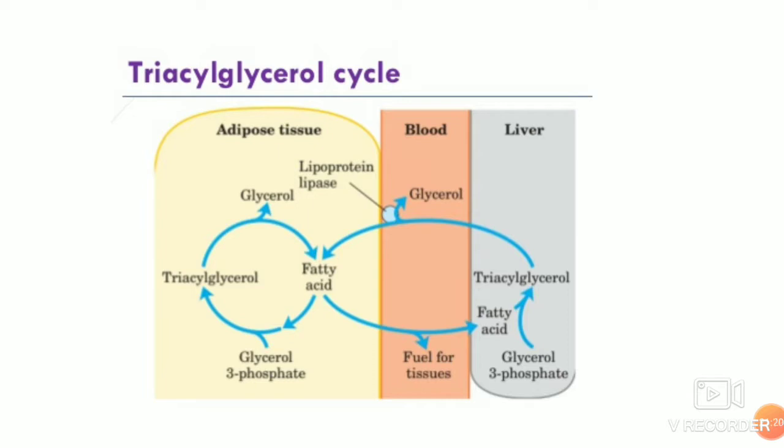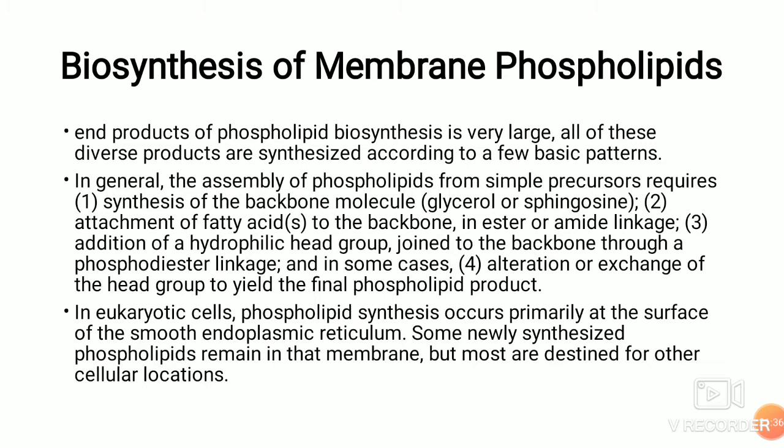Fatty acids are absorbed into adipose tissue, and here the fatty acids can get converted again to triacylglycerol, and this is the forward pathway of formation of triacylglycerol in adipose tissue, which goes on till the fatty acid comes to a normal phase. Now, what we have seen till now is synthesis of triacylglycerols. Now we will see synthesis of phospholipids, membrane phospholipids.